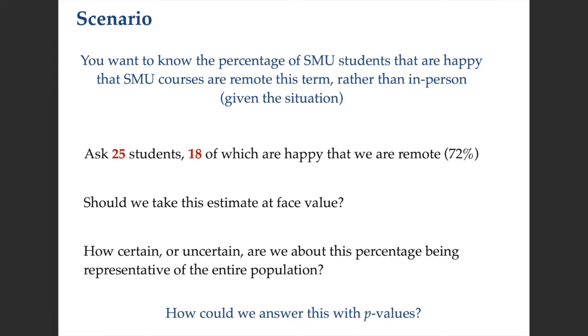It's also worth spending some time thinking about how you would answer this using classical or frequentist-based statistics. Could we even answer this question with p-values? We could say that the data are not consistent with, let's say, a percentage of 50%, but how could we answer this question using a frequentist-based approach? I'm not going to discuss that. That's just something for you to think about on your own. But this sort of scenario comes up often in all types of research, where we obtain an estimate and we want to know how certain or uncertain we are about that estimate.